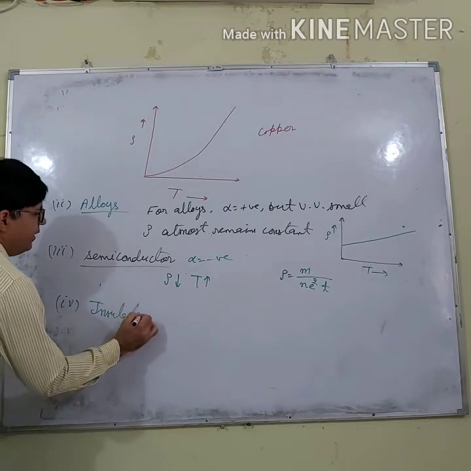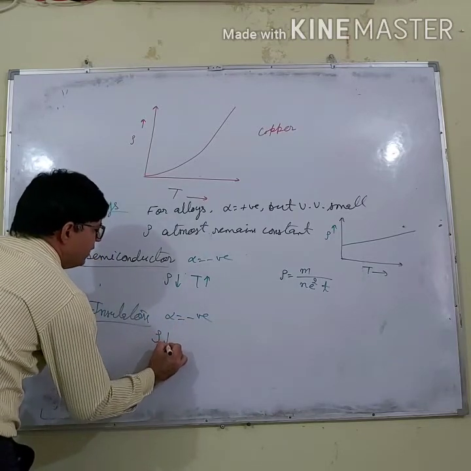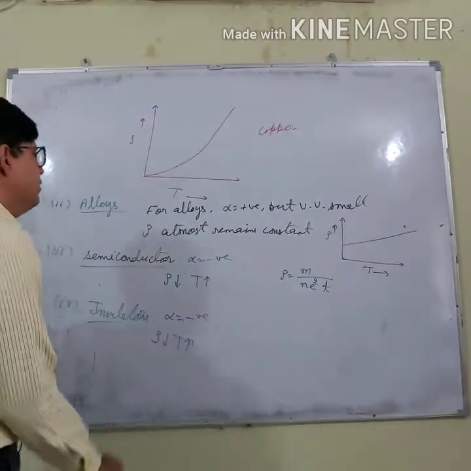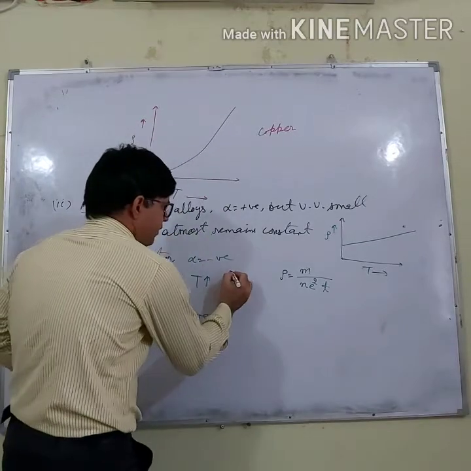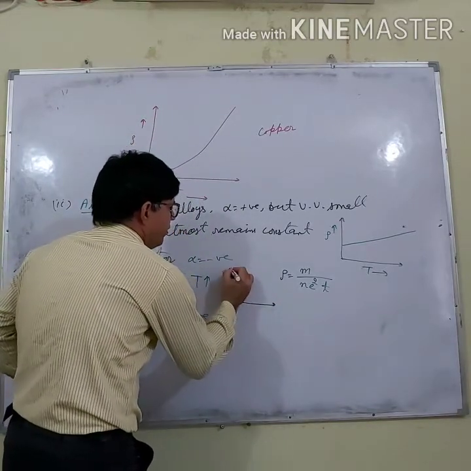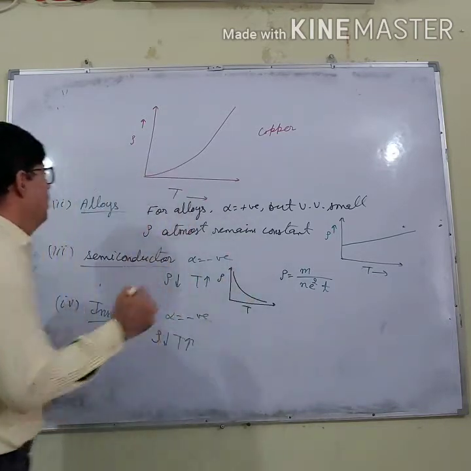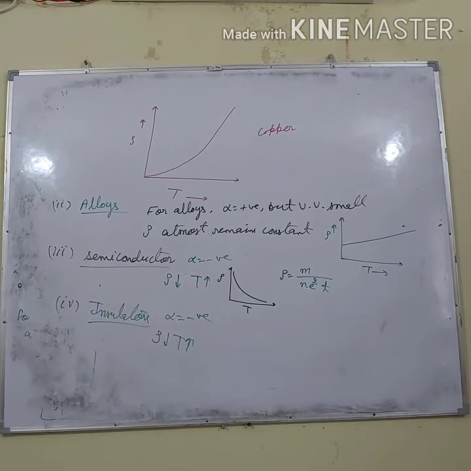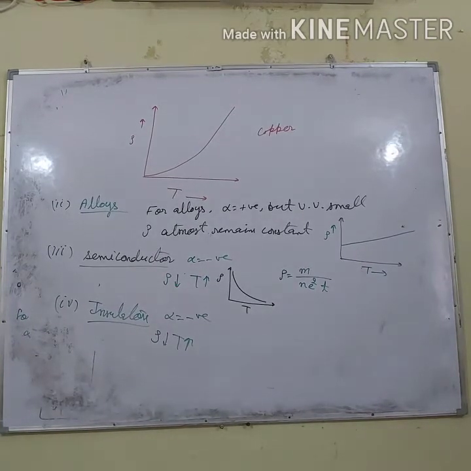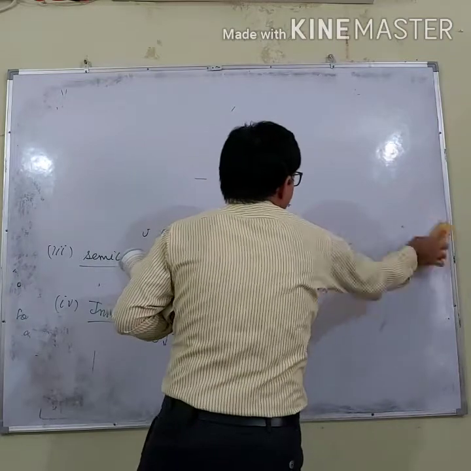And what is it for insulators? For insulators also alpha is negative. So resistivity will decrease when temperature increases. And what is the graph for this? The graph is here, resistivity versus temperature, it follows like this. So this was about how the resistivity varies with the temperature. Now let's do questions based on this.